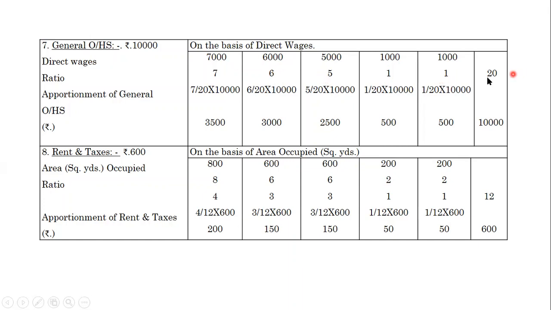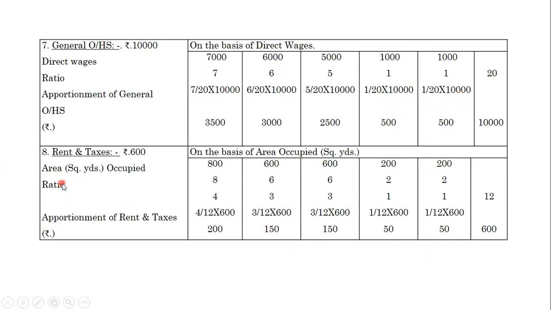7:6:5:1:1. What is the total ratio? 20. Apportionment of general overheads. We are calculating like this. 7 divided by 20, as we did in the previous calculation, 7 divided by 20 into 10,000 is 3,500. 6 divided by 20 into 10,000 is 3,000. 5 divided by 20 into 10,000 is 2,500. Then each department, 1 divided by 20 into 10,000 is 500.